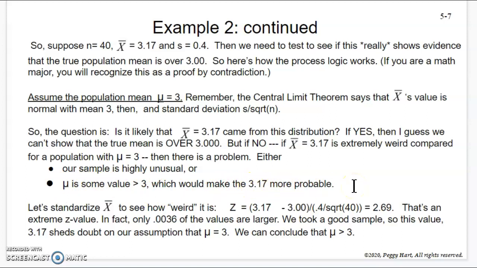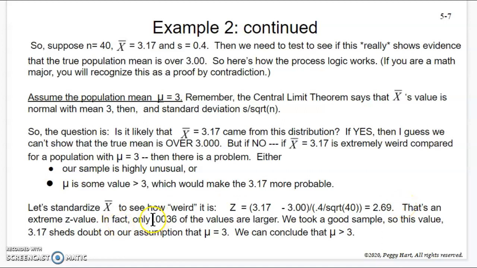Now we'll talk about this a little more in class, but this is what's going on. We make an assumption, and what we're trying to show is that that assumption is wrong and that it should be closer to what we saw in the sample. So if we standardize that x bar value, 3.17, we'll see how weird it is. The z value, remember, is the score minus the mean over the standard deviation. We do 3.17 minus 3 over 0.4 over square root of 40. You get 2.69. That's a pretty extreme z value. It's almost out to 3.